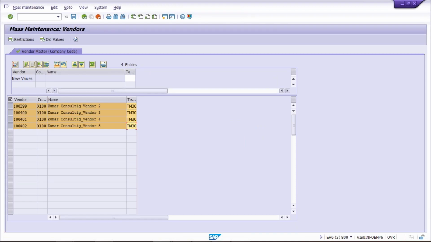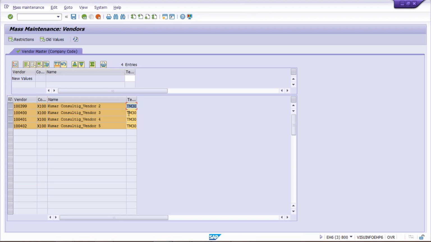Why? Because these vendors are using terms of payment TM30, and our requirement is that TM30 is not going to be used further. It means no more TM30 at all. Whichever invoices have been posted against TM30 till now are going to be paid, and after that, for the new invoices coming, from next time onward, TM45 terms of payment is going to be used by the system by default.